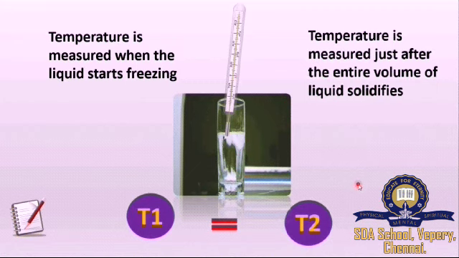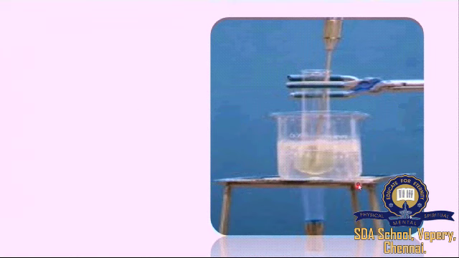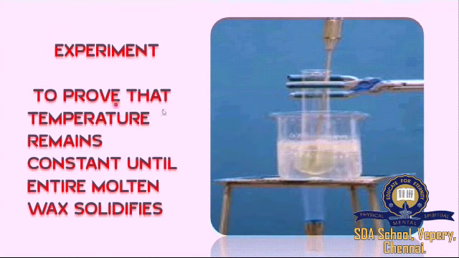Using an experiment. So shall we devise an experiment to do this? So to prove that the temperature remains constant until the entire molten wax solidifies, we will take wax and we should first heat it to melt the entire wax.